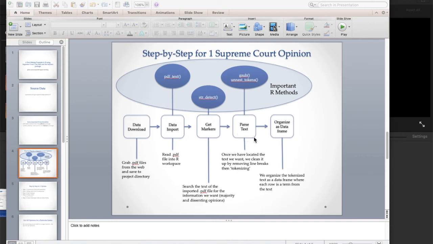The parse text step is going to go to those pages. It's going to filter the PDF text that we read into the workspace for those pages, and then it's going to work with those text strings to clean them up a little bit. And then the final step is that I'm going to organize all this as a data frame so that we can do the word counts.